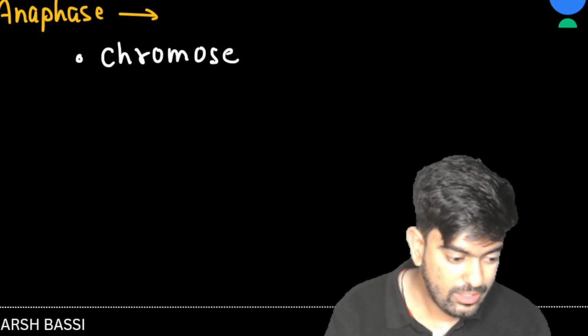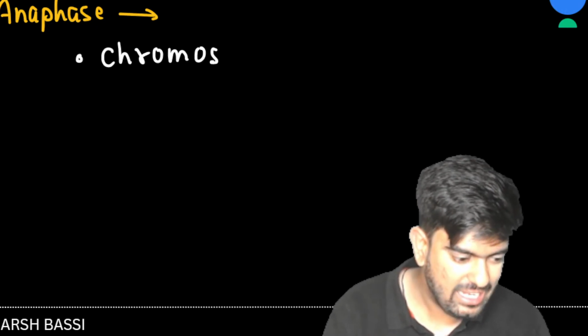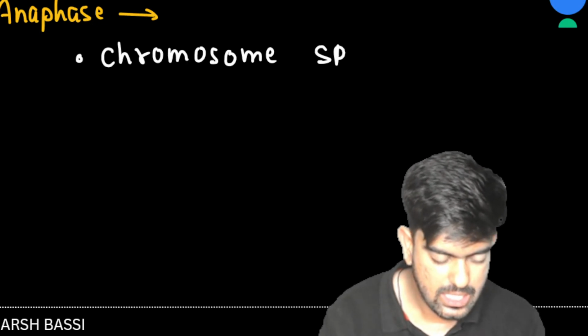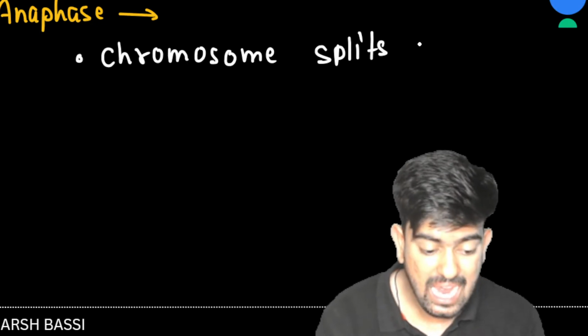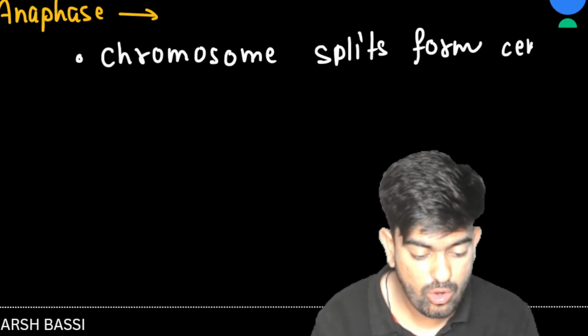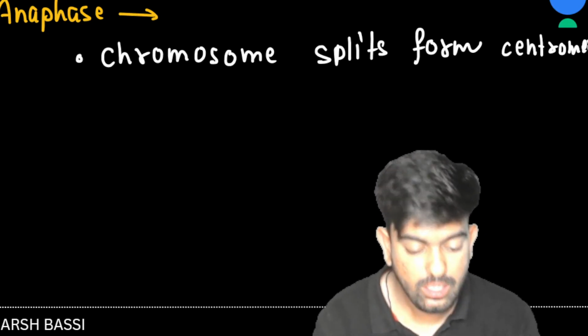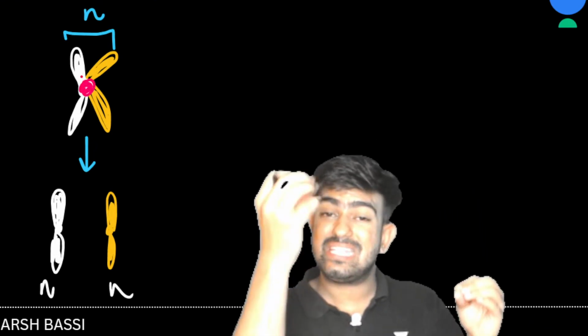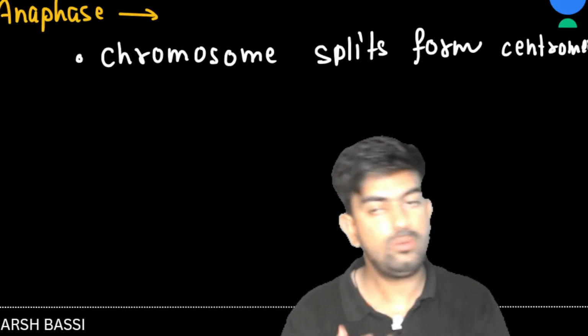Now in anaphase, what happens? The chromosome splits. How is the chromosome splitting? From the centromere, which we just now saw. This was the centromere, and from here only the chromosome is splitting, and that's how this N chromosome is now made N and N. Clear? Great, sir. So chromosomes will split.